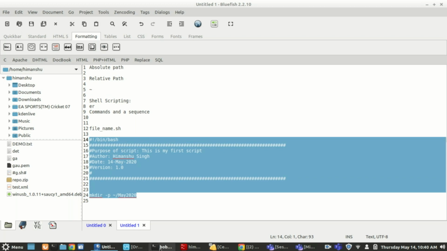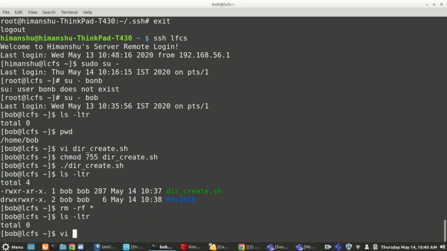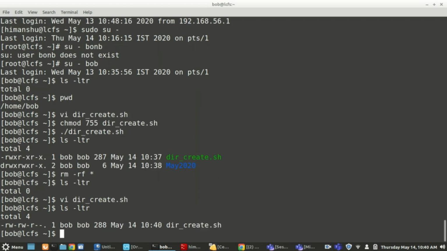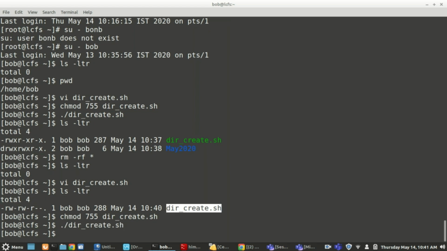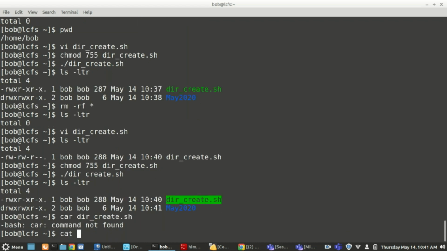Let me show you. Right now I have removed all the files again, so I will again write dir_create.sh. I will do chmod 777 on it, and I will run this. See, again it is created, right? In a different way, with a different command.